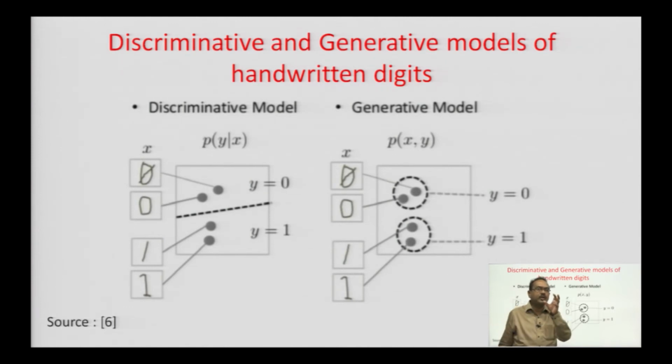So, these are the discriminative and generative models of handwritten digits. The most important thing is, in the discriminative model you can see the line. The line basically divides the fake ones from the real ones. If that discriminative model is able to get that line right, it means that it is successful in recognizing the fake ones. Normally that does not happen.